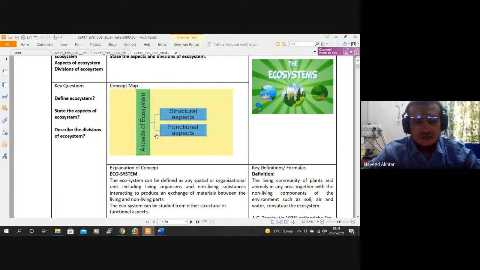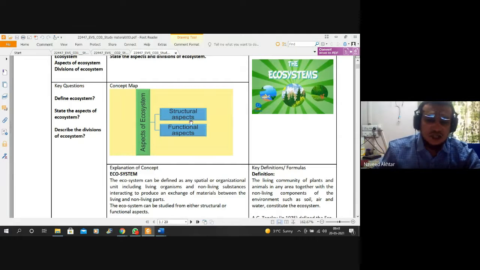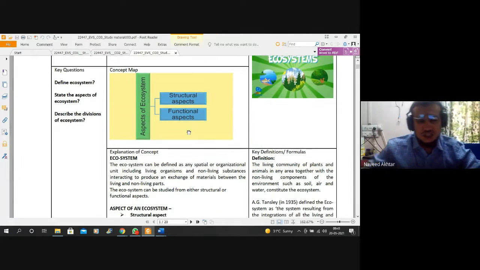The ecosystem can be defined as any special organizational unit including living organisms and non-living substances interacting to produce an exchange of material between the living and non-living parts.